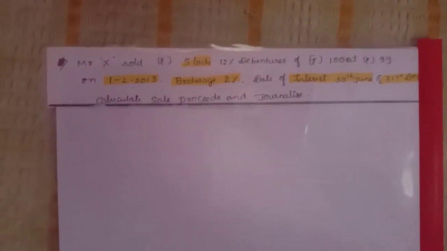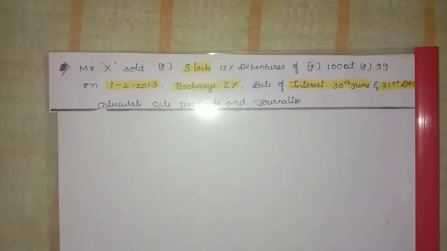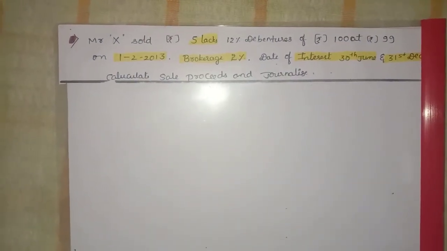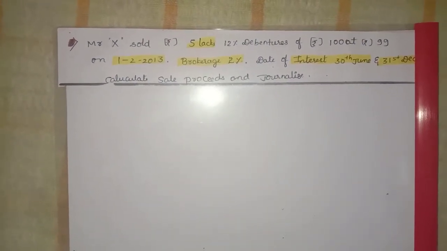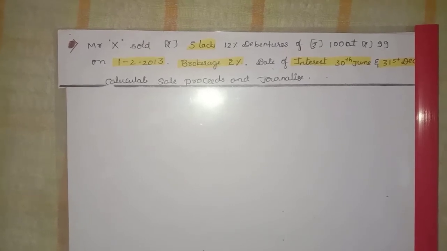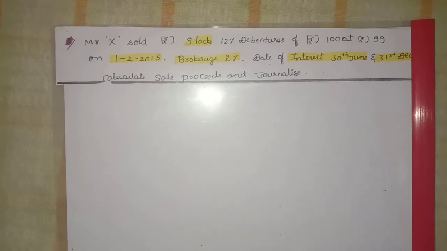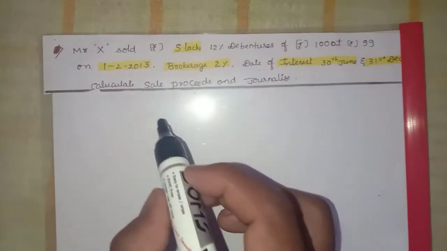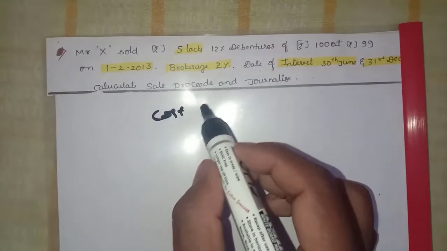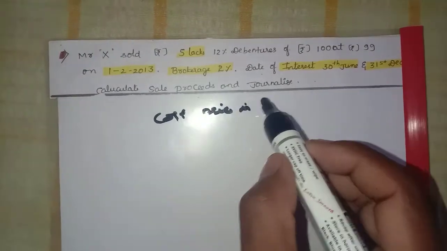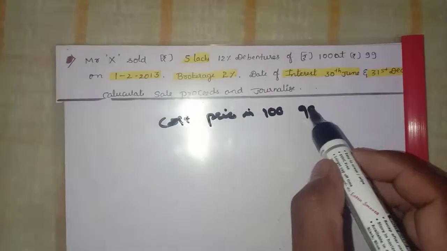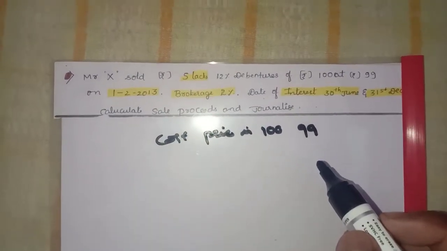Mr. X sold rupees 5 lakhs 12% debentures of rupees 100 at rupees 99. So here the face value is 100 rupees, but the market price is 99.